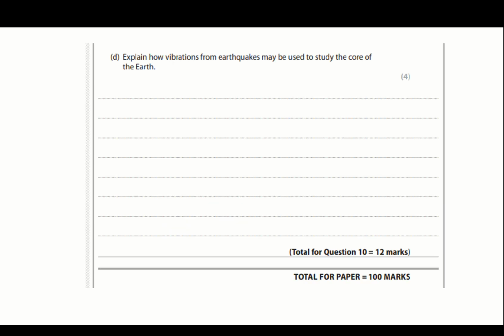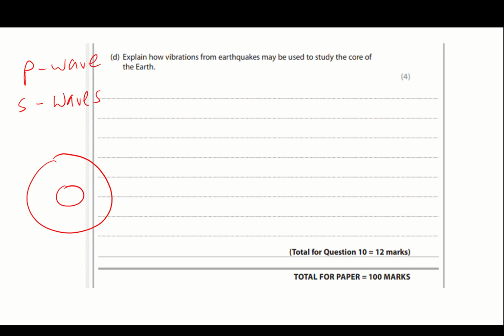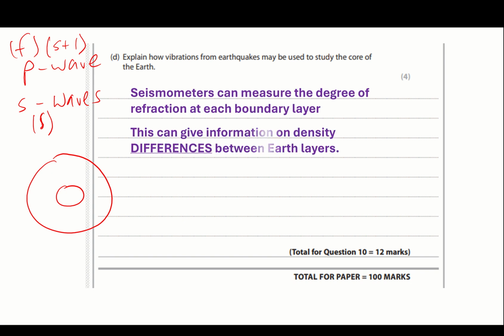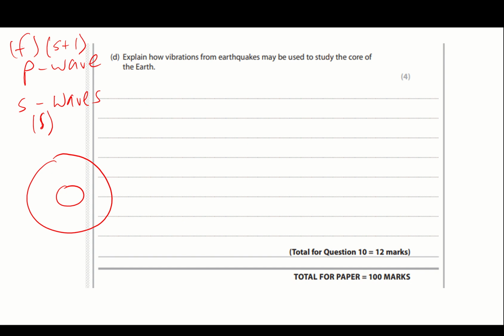The next one, explain how vibrations from earthquakes may be used to study the core of the Earth. So I've gone over this before. So we know that there's two types of waves, P waves and S waves, so primary waves and secondary waves. We know that these are faster. We know that these can travel through solids and liquids. These can go through solids only. So what we can do now is talk about this.